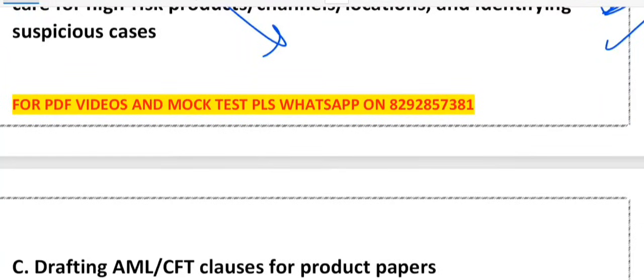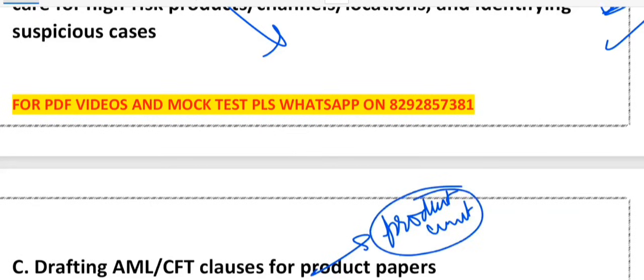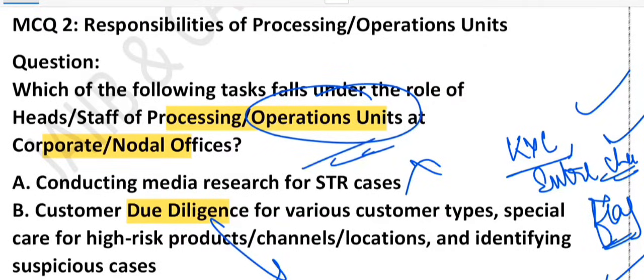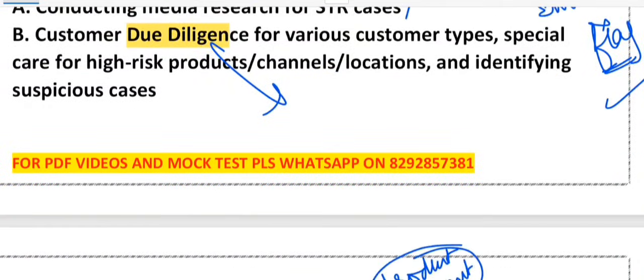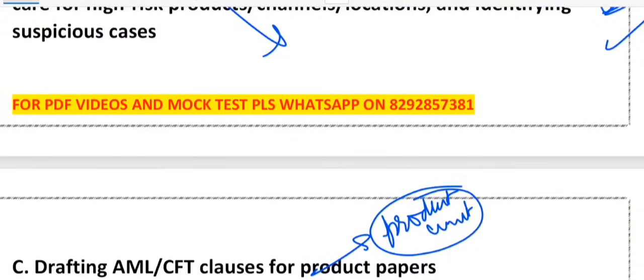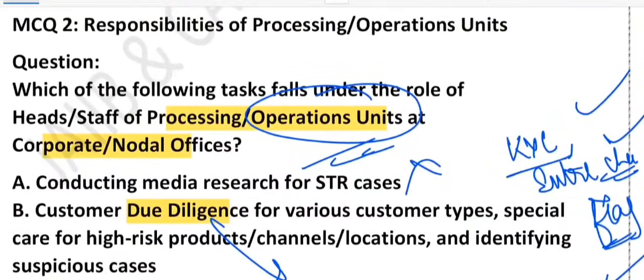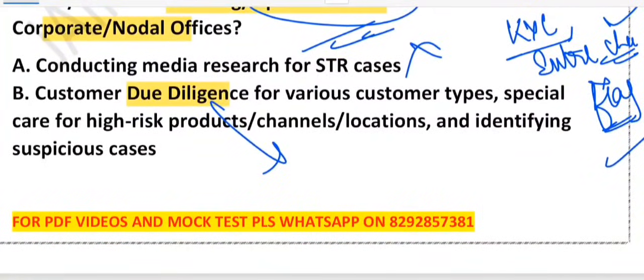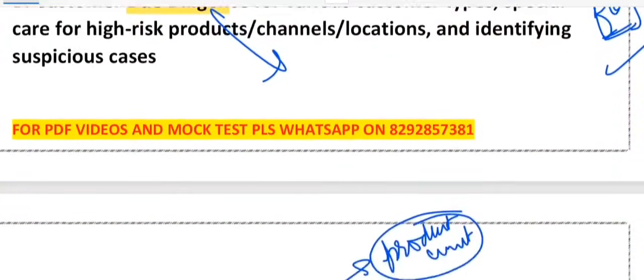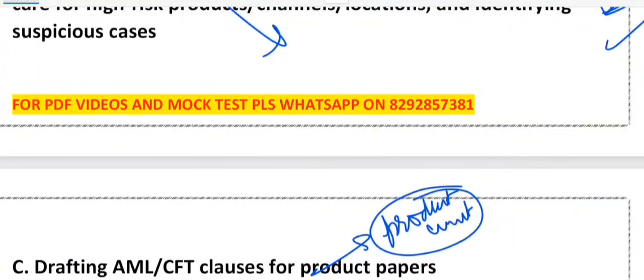What about C? C says, drafting AML CFT clauses for product paper. So that is for product unit. Just now I have told you in the previous question. So previous question was about product unit. Here we are talking about the operating unit. Understand the difference, right? Product unit, they draft AML CFT clauses. But if you talk about the operating unit, they don't draft it. Rather, what they do, they handle KYC, right? What about option D, approving the marketing budget?